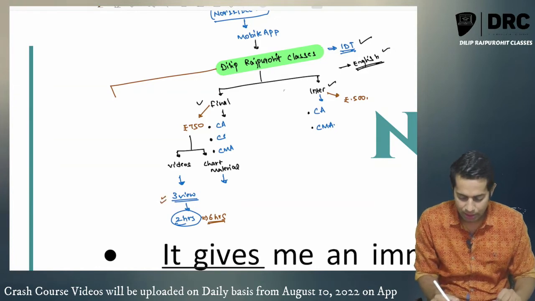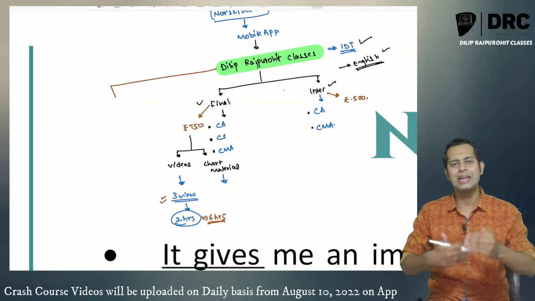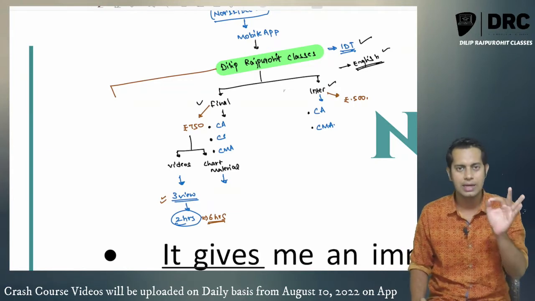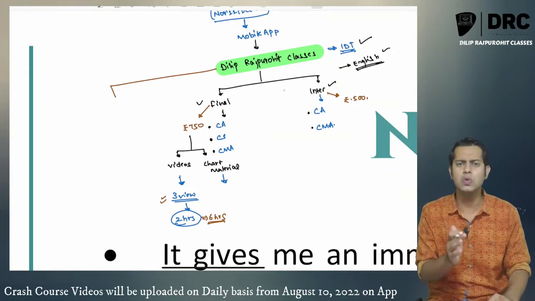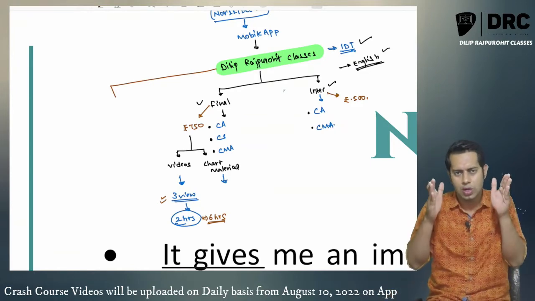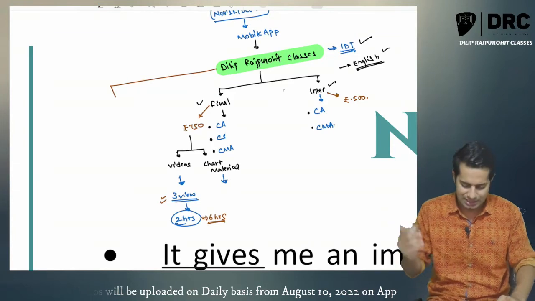Now sir, this 6 hours which is there, can I click any number of times on the video and watch it? Yes, you can click any number of times. Here the view does not mean that once you click, the view is over. No. Here the view is based on the number of hours. So if you click 10 times also, and if you are still in that 6 hours period, then you can definitely watch it till 6 hours.